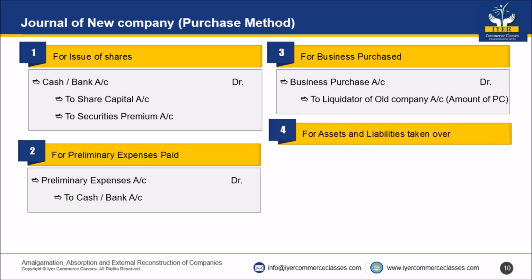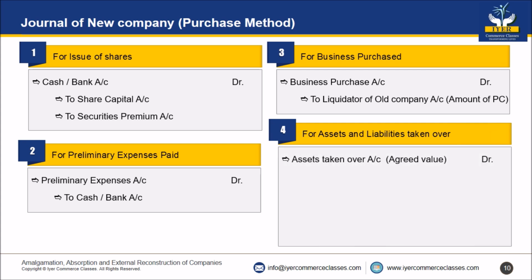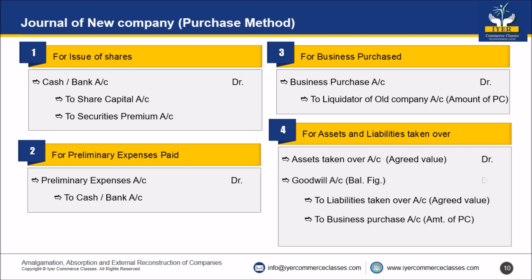Number 4, for assets and liabilities taken over. Entry will be assets taken over account debit, agreed value, to liabilities taken over account, agreed value, to business purchase account with the amount of PC. If the debit side is short, you will write goodwill account, and if the credit side is short, it will go to capital reserve account.